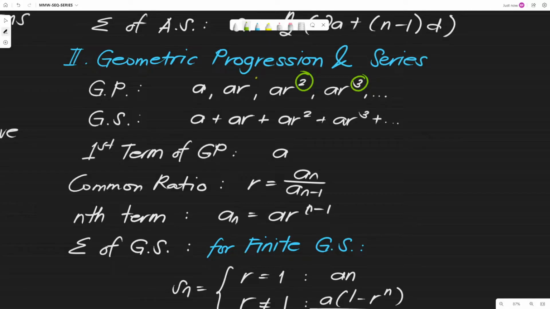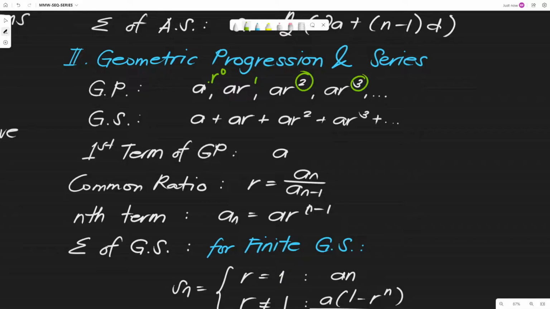Here actually we have AR raised to 1 is AR. Then we have A times R raised to 0. And we know that any number or any entity raised to 0 is equivalent to 1, so we no longer write it.